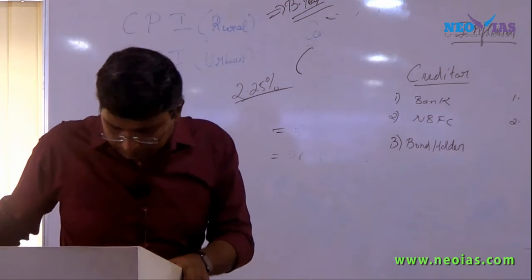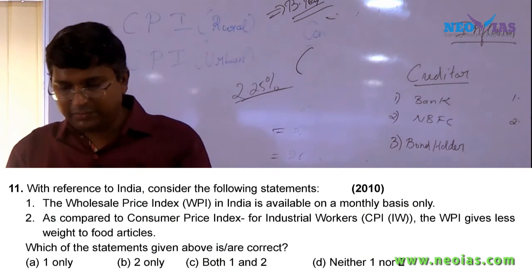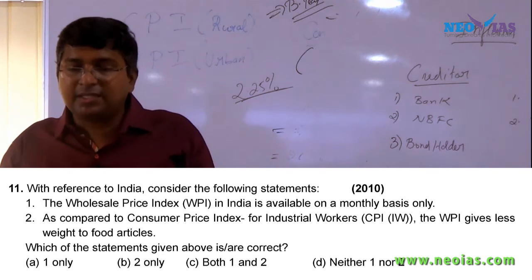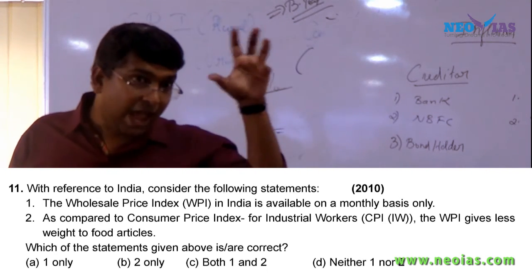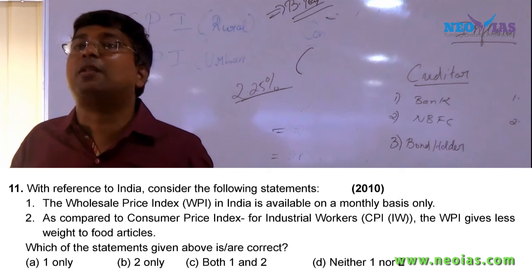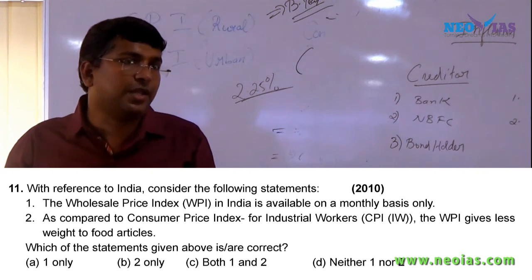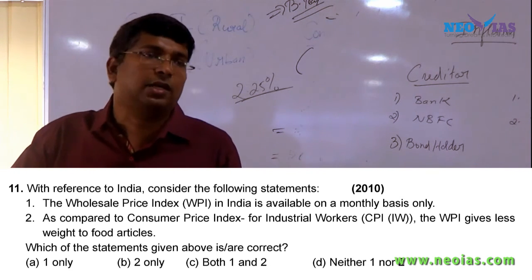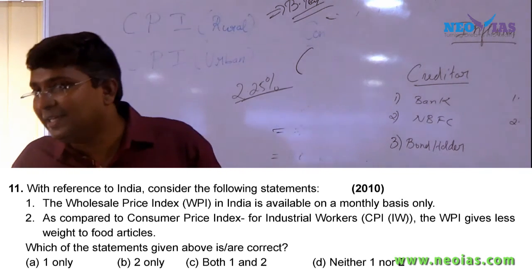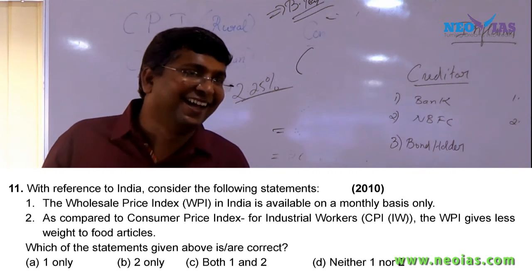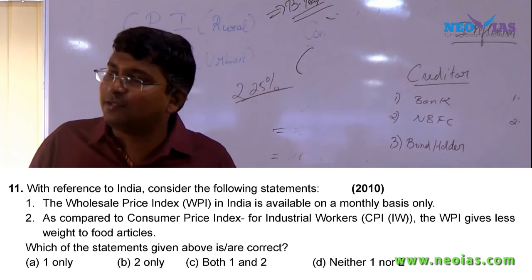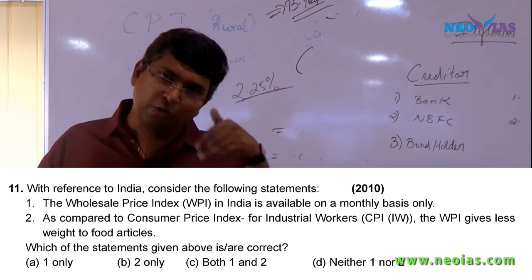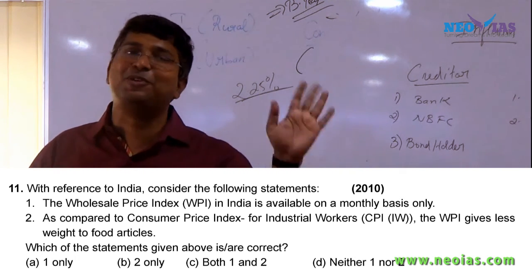Now come back to question number 11. It's a very simple question. It's an old question, but it's now important. During this time, the wholesale price index was the anchor for the inflation rate for RBI. Now it has changed; now it is the consumer price index. Wholesale price index in India is available on a monthly basis only. That's correct. Here don't think otherwise; it is correct. Wholesale price index and consumer price index are available on a monthly basis. We know that. Even if you don't know it, every month I will post it and you will get to know it before June.